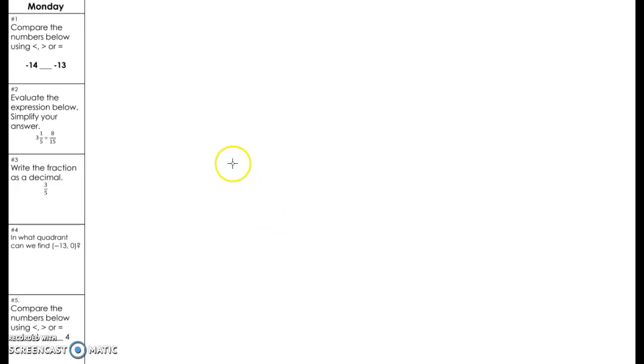We're looking at Monday, 1021. Compare the numbers below using the less than, greater than, or equal to sign. So all we're doing is writing an inequality here. I want to make sure you understand that word inequality. That just basically means this, or this, right?